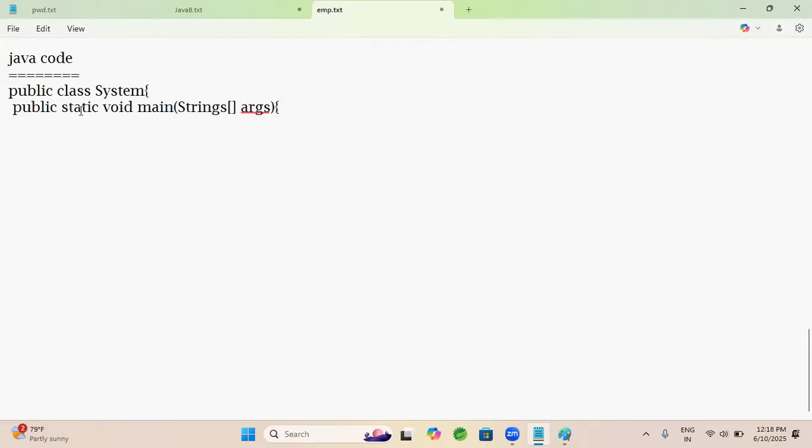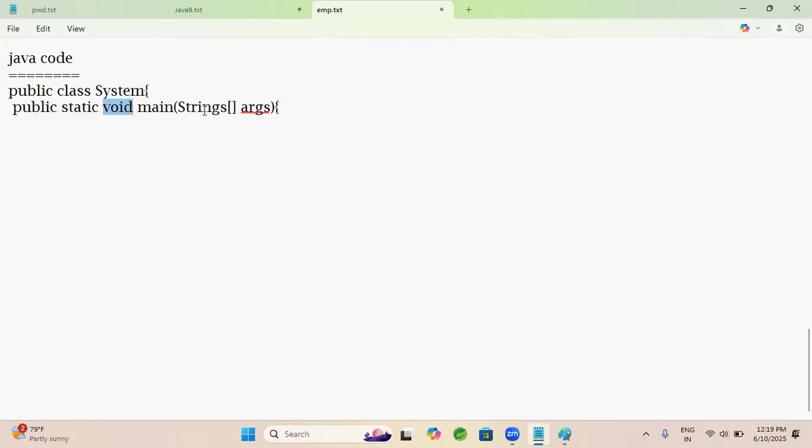We take the method as a static method because we can call that method without creating an instance of the class, and the JVM calls this method directly when the program starts. There is no need to create or invoke an object. We use the return type void, which means it does not return anything. It just starts the program and executes its code.